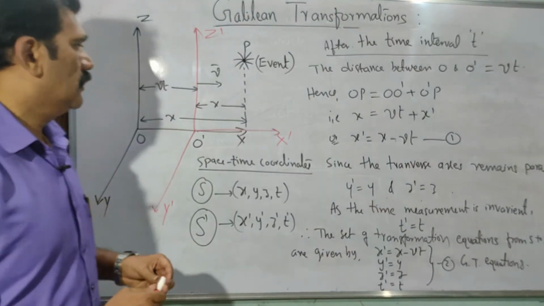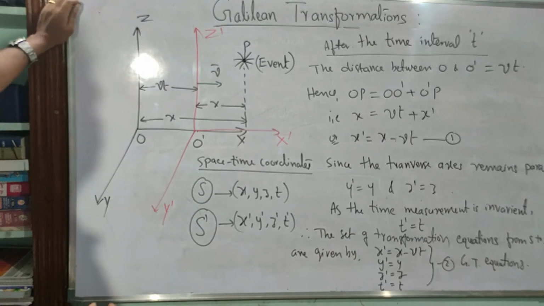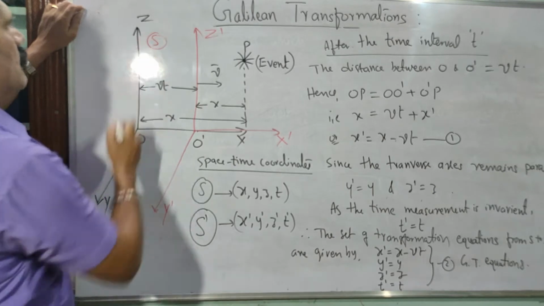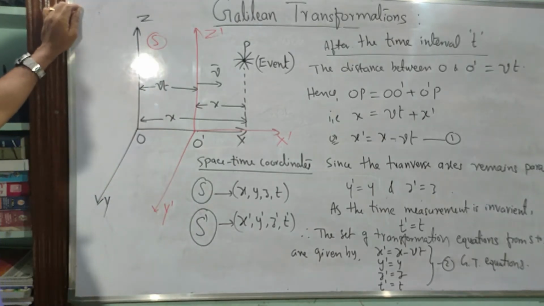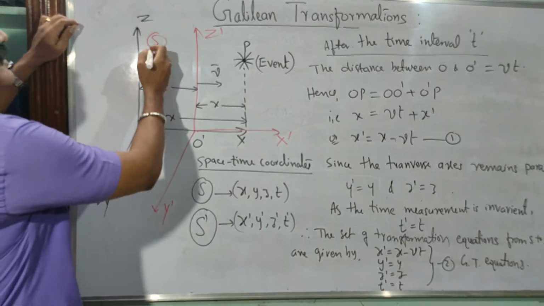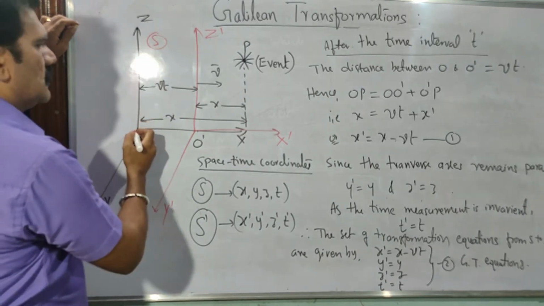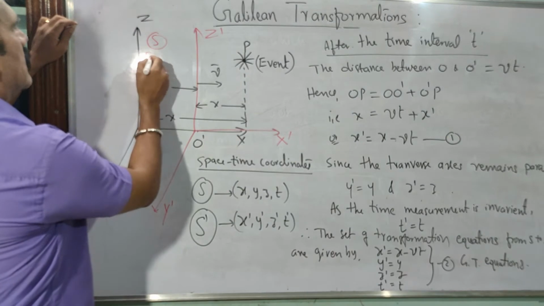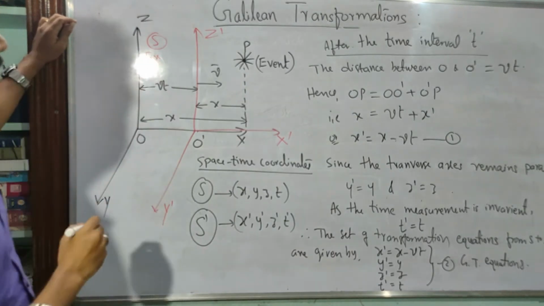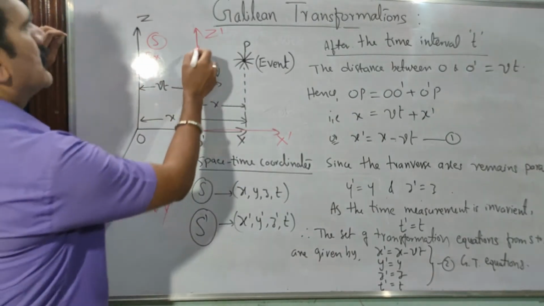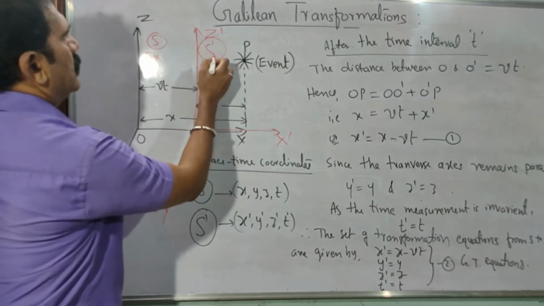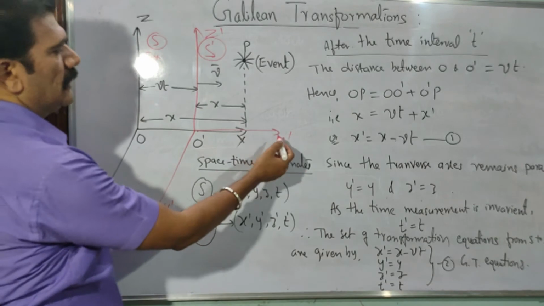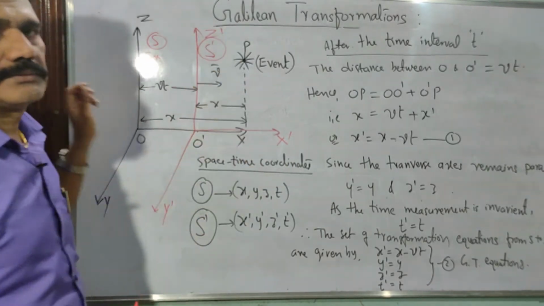Okay, now look at the figure here. Here I am considering once again the two coordinate systems, in which one frame of reference S is fixed. So frame of reference S has the coordinates x, y and z, and that is assumed as fixed here, correct? So fixed frame of reference. And the other frame of reference is S dash. This is assumed to be moving, and it is given by x dash, y dash and z dash.